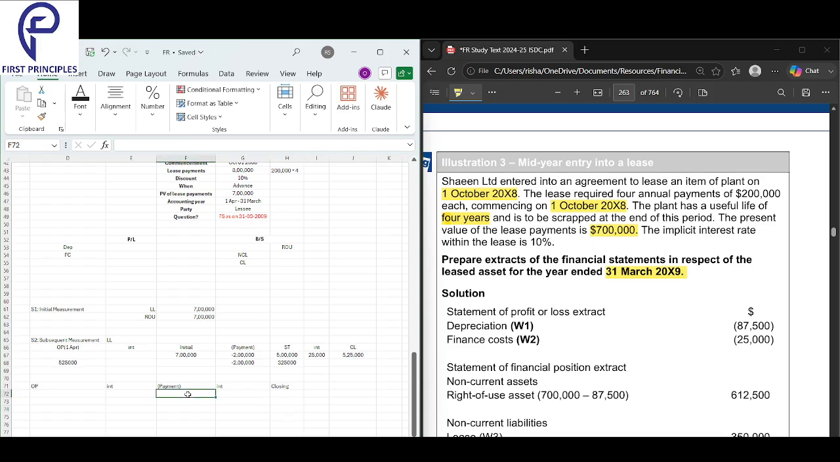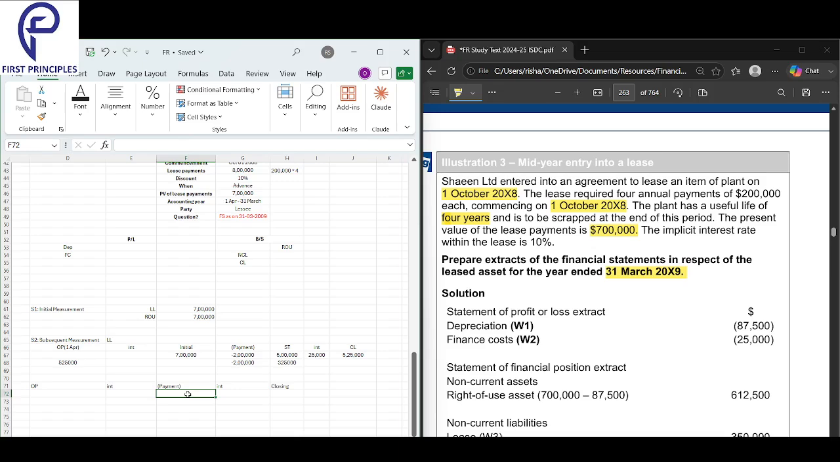Because they are making the payments here, what can I do? It would be lovely if they made the payment in April or in March. It would have been so easy. Had they just made the payment at the start or at the end, life would have been so much easier.